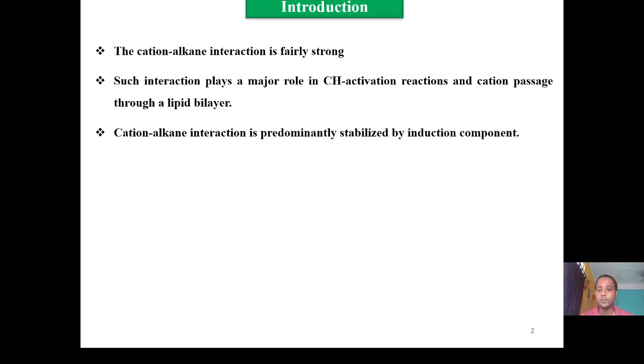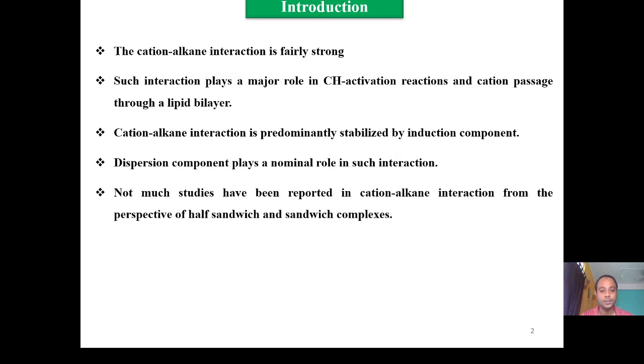Cation-alkane interaction is predominantly stabilized by the induction component. The dispersion component plays a nominal role in such interaction. Not many studies have been reported on cation-alkane interaction from the perspective of half sandwich and sandwich complexes.